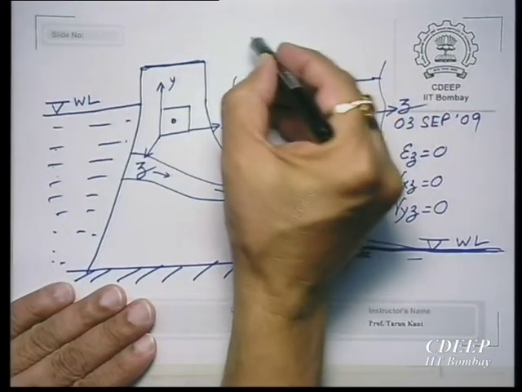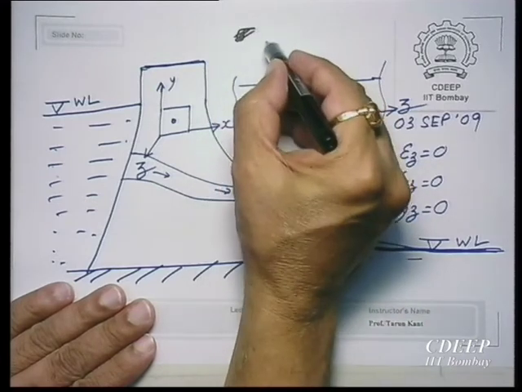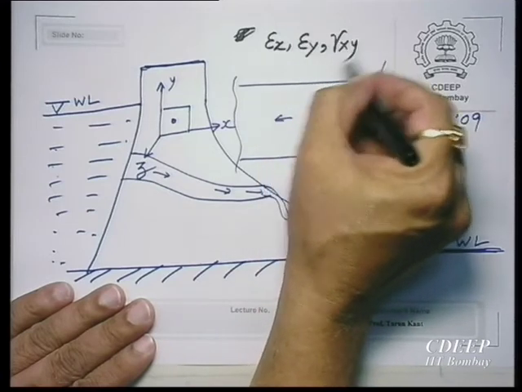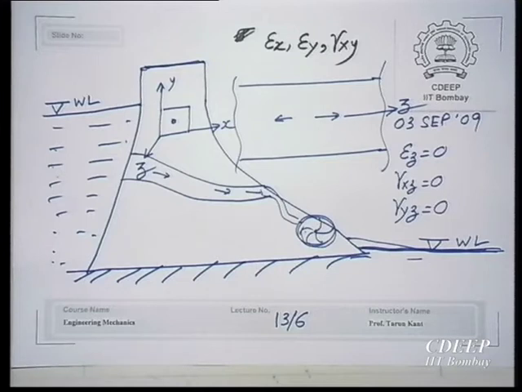Do you agree this is a two dimensional state? Why? Because out of the 6 components, the state of strain is left only with epsilon x, epsilon y and gamma xy. Just like stresses, I had also told you the corresponding strains in 3 dimensions will be epsilon x, epsilon y, epsilon z, and the 3 shear strains, the changes in right angle between xz, yz and zx, will be denoted by the gammas.